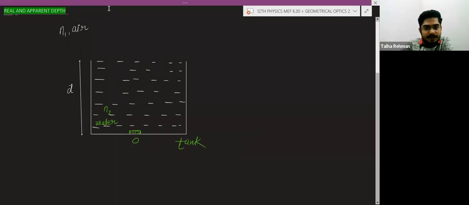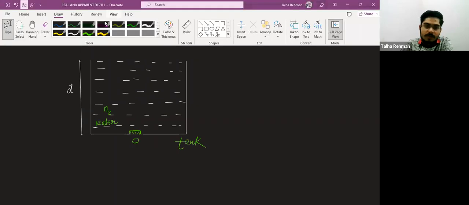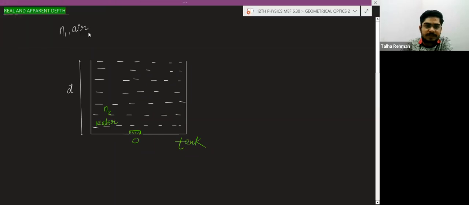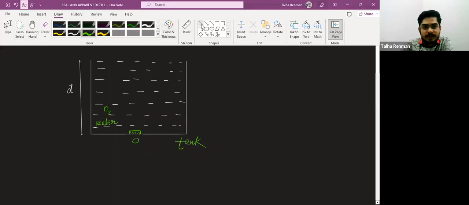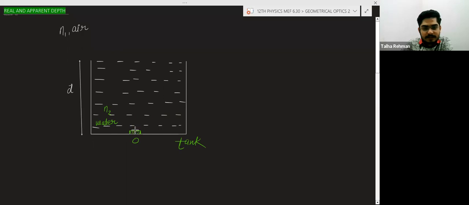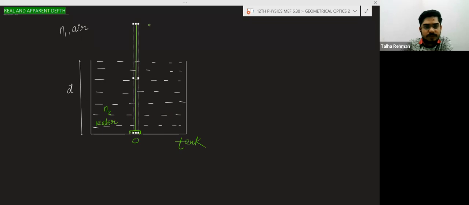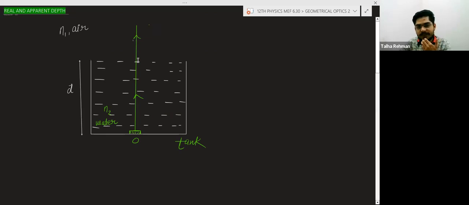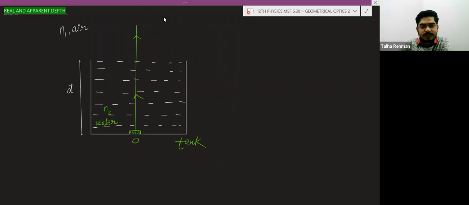From this object, the first ray is like this, normal to the surface, so it will go straight, no problem. Normal incident. This is the interface between the air and the water: here is the air and here is water. Another ray from this object, suppose like this.